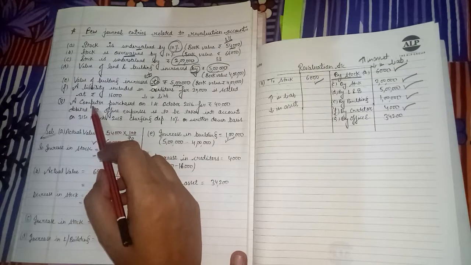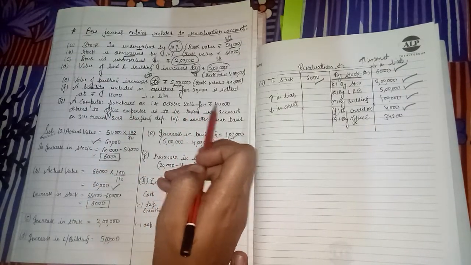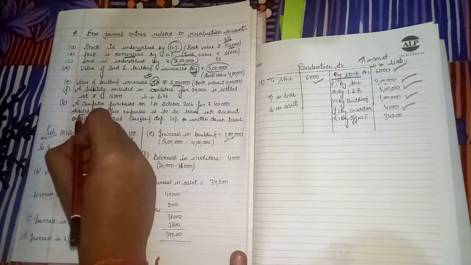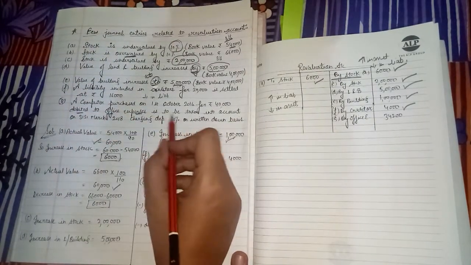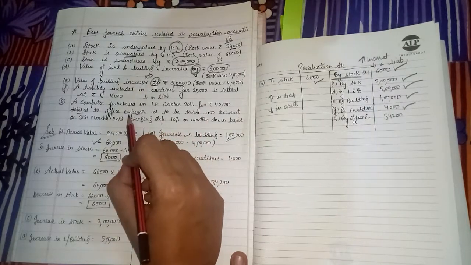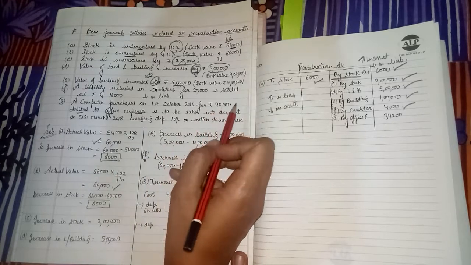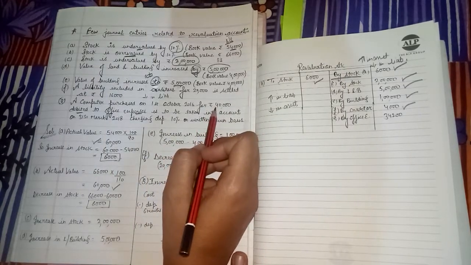Next, a computer purchased on 1st October 2016 for rupees 40,000 debited to office expenses is to be taken into account. First, see the meaning of this. We have also done this in the goodwill chapter. 40,000 computer cost. What is a computer?